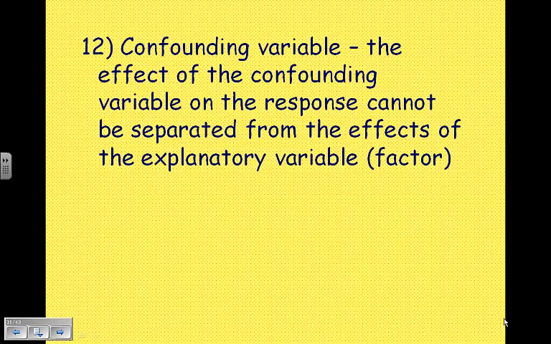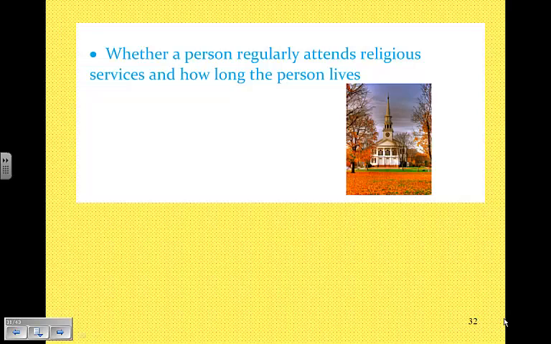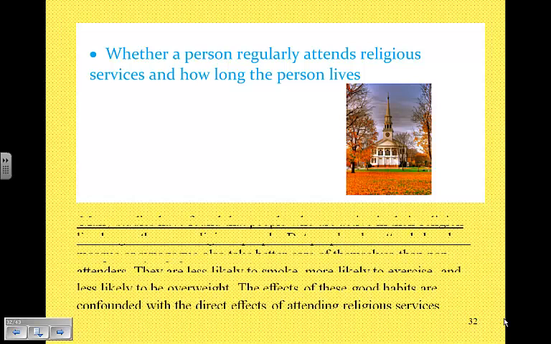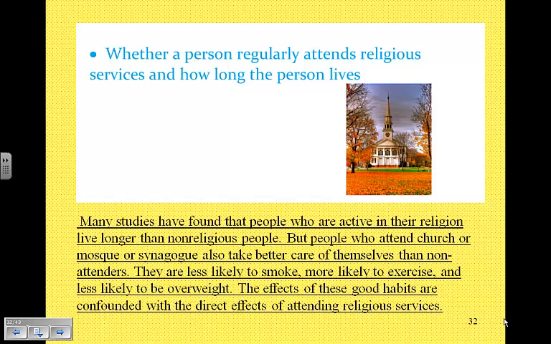With a confounding variable, the effect of the confounding variable cannot be separated from the effects of the explanatory variable. So here's an example. Whether a person regularly attends religious services and how long the person lives. Well, many studies have found that people who are active in their religion live longer than non-religious people.